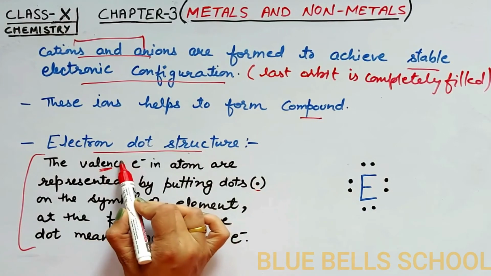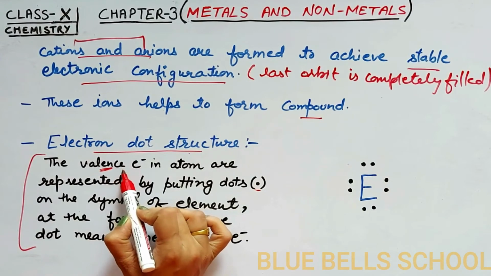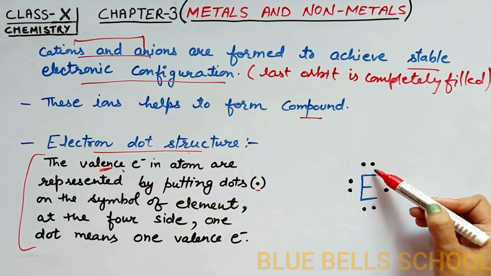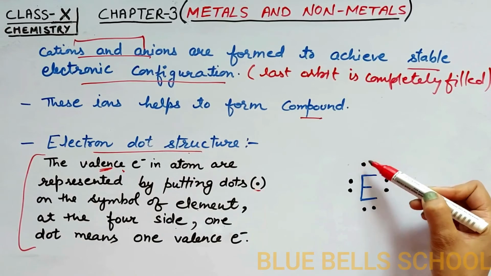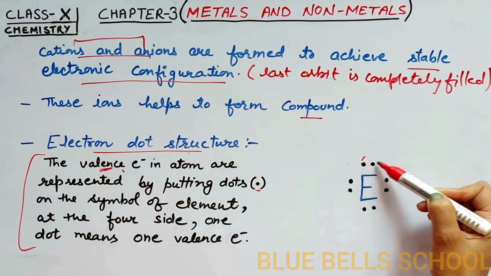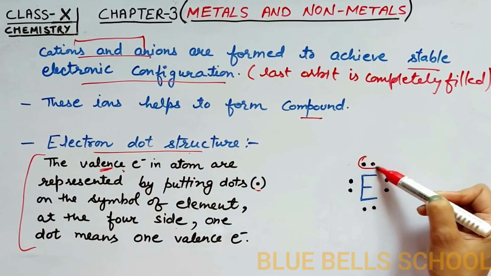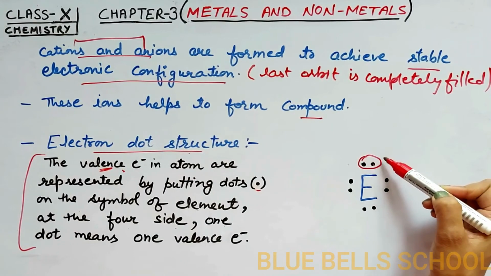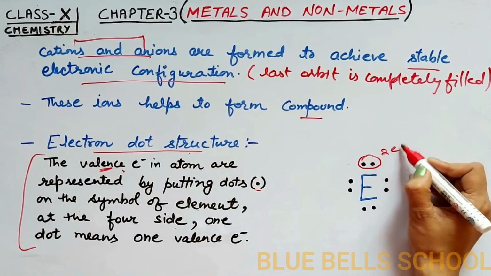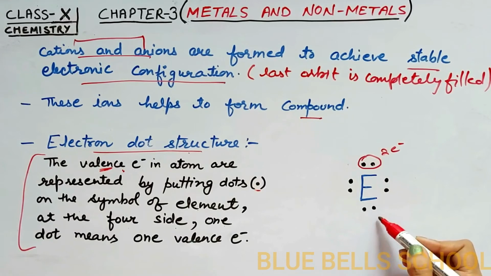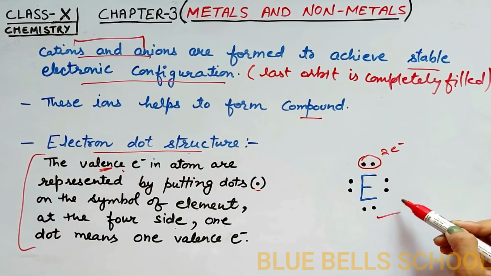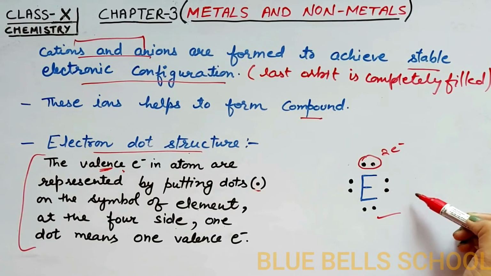Valence electron means the electron present in the last orbit. One dot means one electron and two dots mean a pair of electrons. In this manner we represent the electron dot structure for an element.